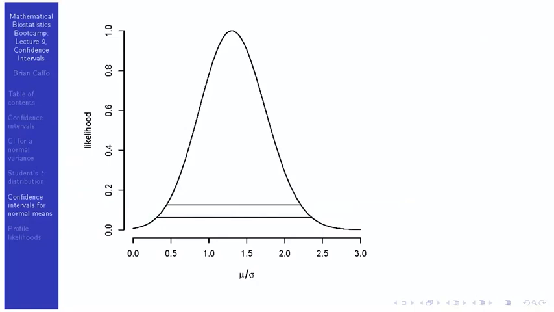So this plot is a likelihood not for mu, but for mu divided by sigma. And it has all of the same interpretations of any likelihood. Higher values indicate better supported values of mu over sigma. Lower values of likelihood indicate worse values. And where the two lines intersect the likelihood represent intervals for the effect size.